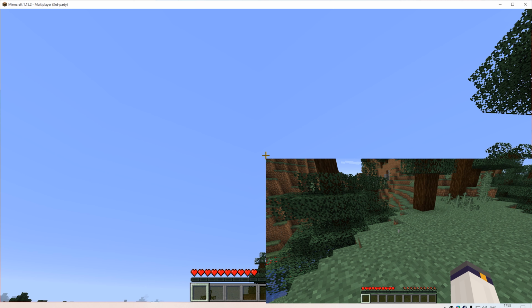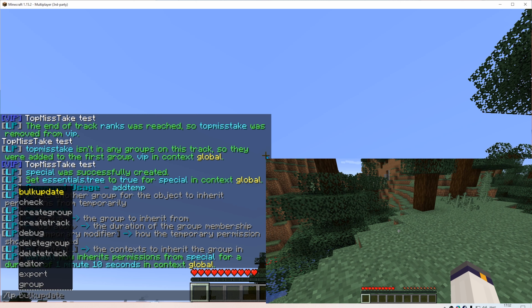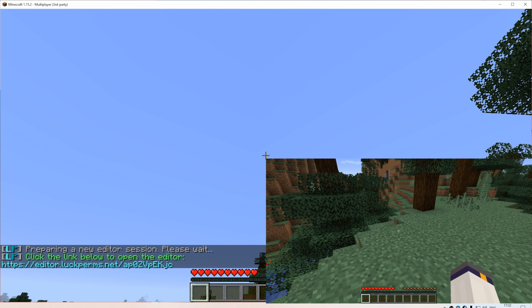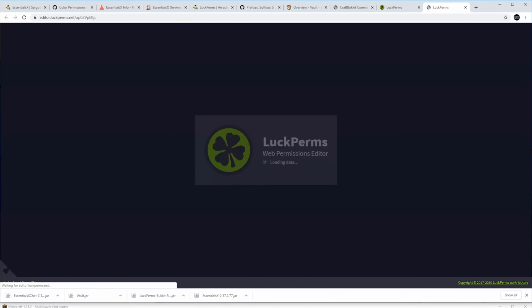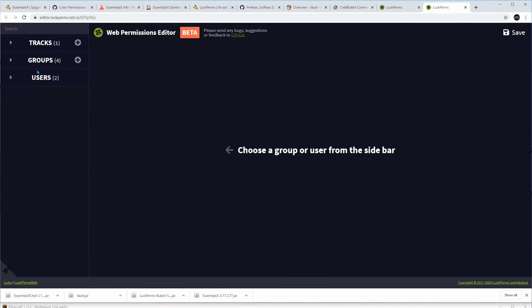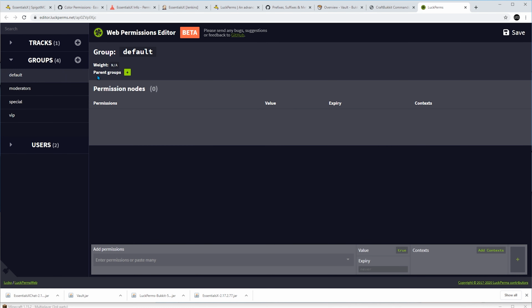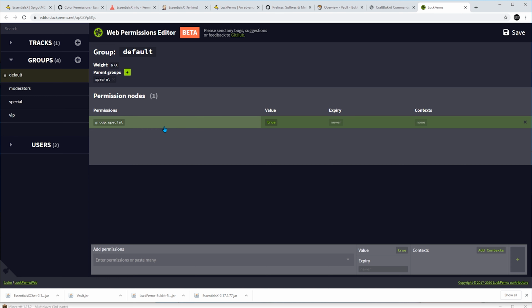Let's try to apply this inheritance from the web permissions manager. So, if I do parent groups, special, and then expiry.